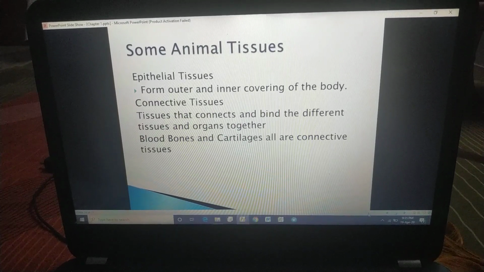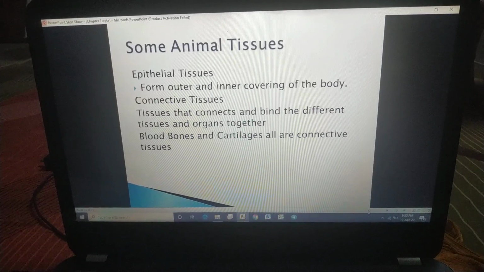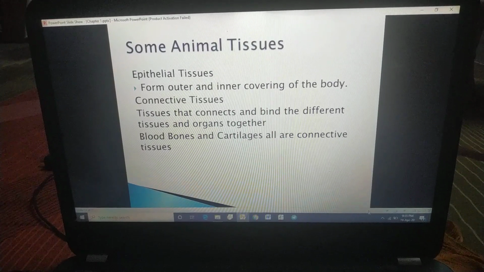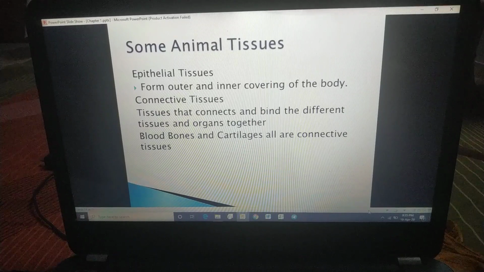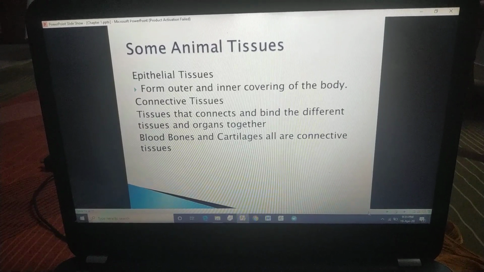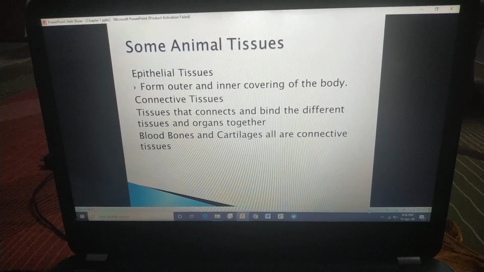Again, the meaning of the word connection is connectivity, a chain which is formed by these tissues. Examples of these connective tissues are bones, blood, cartilages.